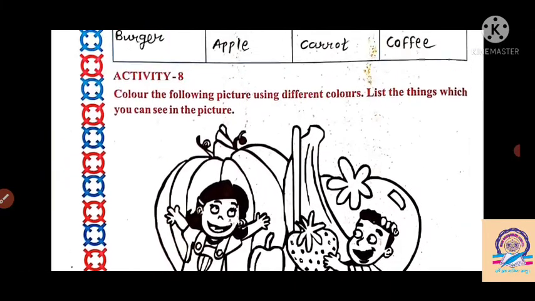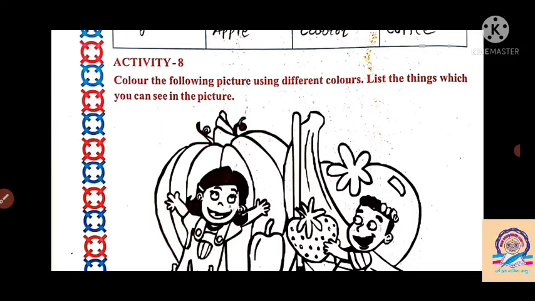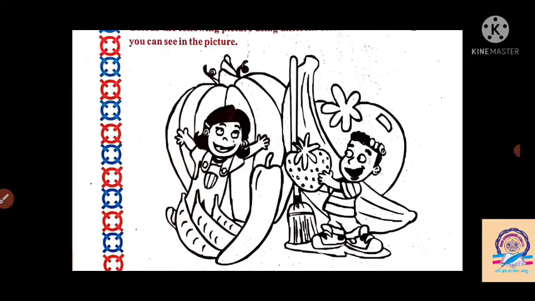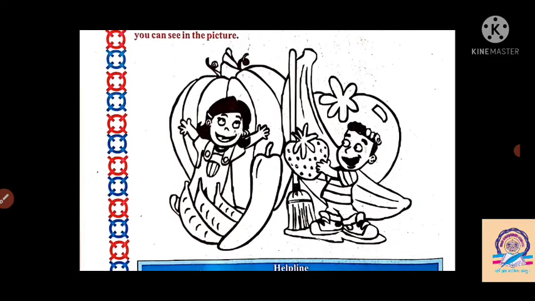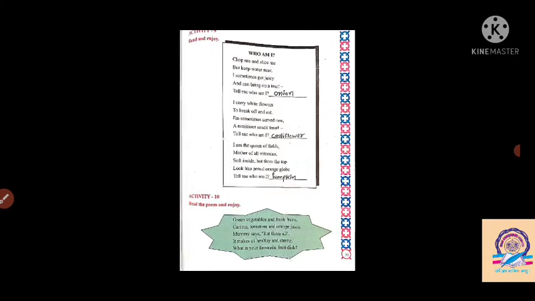Then after this, given here in activity 8, color the following picture using different colors and list the things which you can see in the pictures here. So first of all we have to fill the colors in these pictures and we have to write what we can see here, like a banana we can see here, then fruit names also, then pumpkin is given here, watermelon is given here. So we have to write the names of which kind of pictures you can see here.